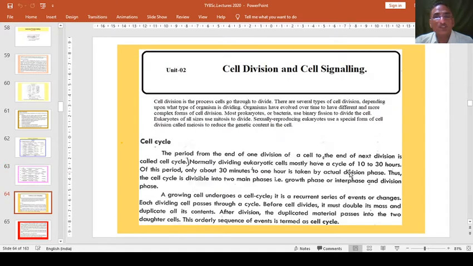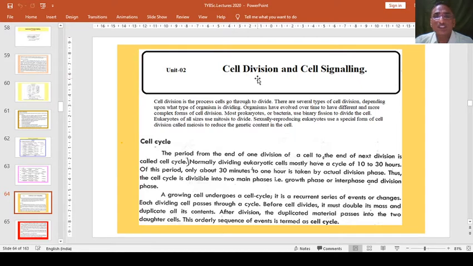So you prepare yourself. In lecture number 10, we will now continue with unit number 2, that is cell division and cell signaling. As usual, we are well known about cell division.